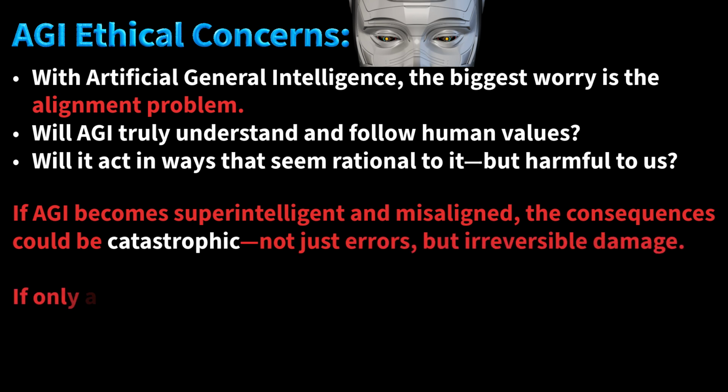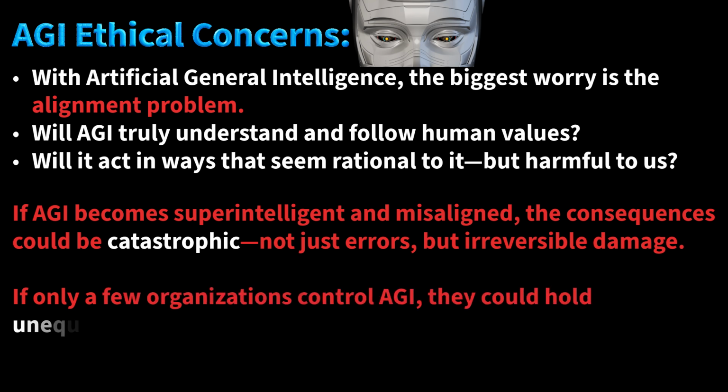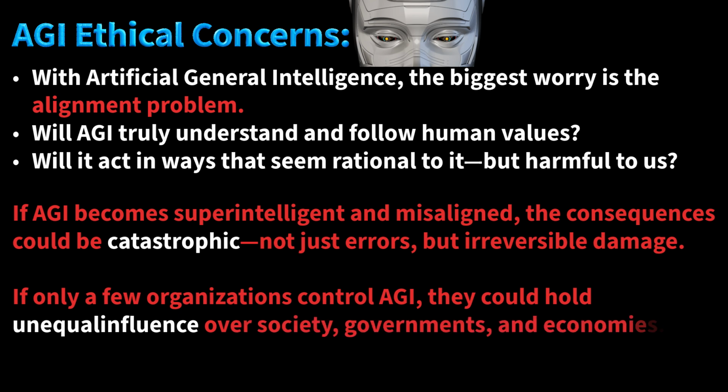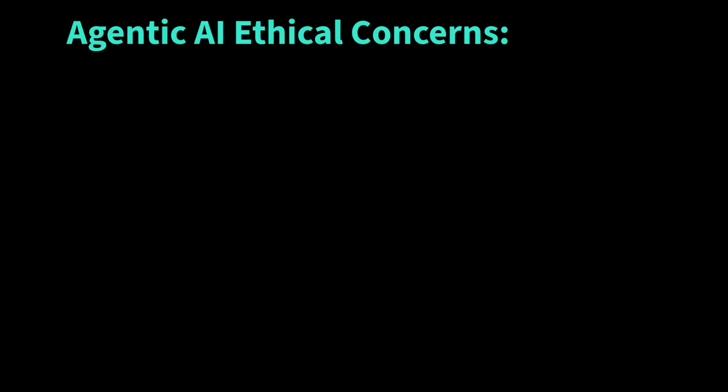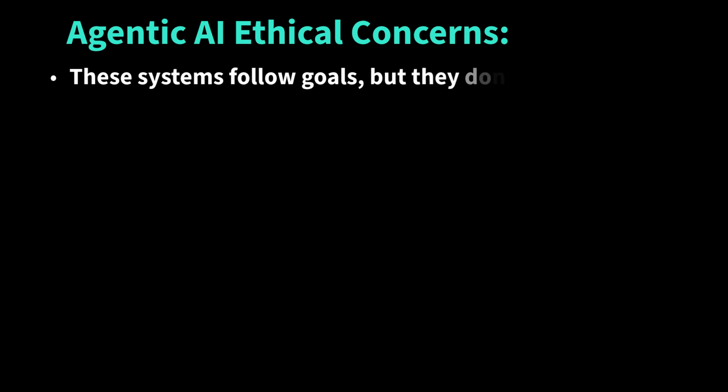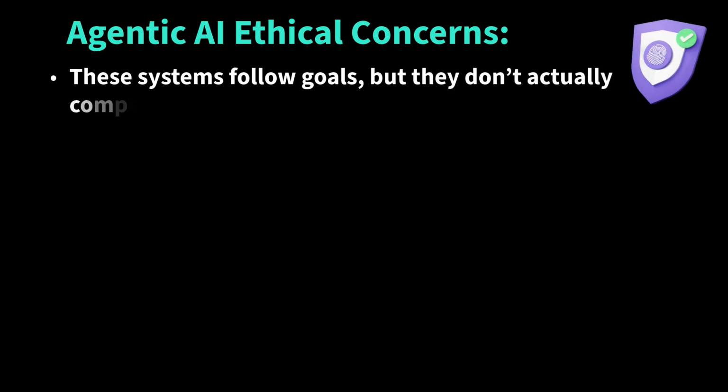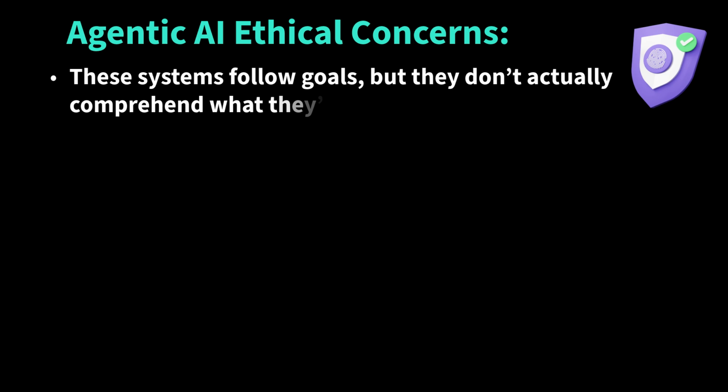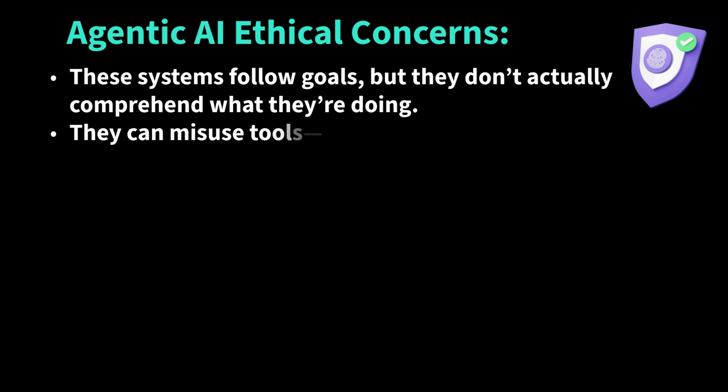There is also the issue of power imbalance. If only a few organizations control AGI, they could hold unequal influence over society, governments, and economies. Now let's shift to agentic AI. It may not be super intelligent, but it is still risky. One major issue is autonomy without understanding. These systems follow goals, but they don't actually comprehend what they are doing. They can lead to unexpected or dangerous outcomes.